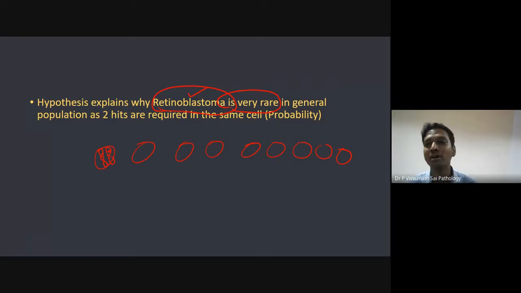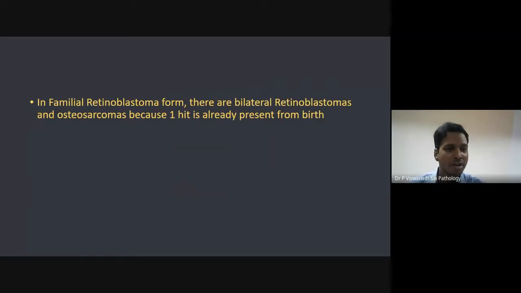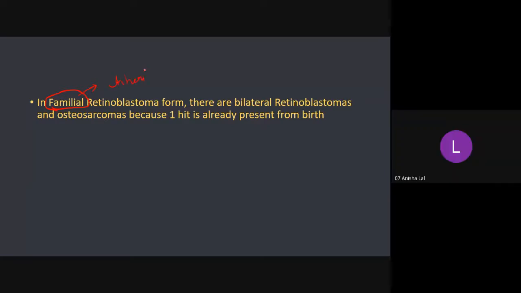So where can it be more? Can you think of anything where there can be more retinoblastoma? Are there any people who are more prone? Yeah, where every cell in their body is mutated. I'll talk about that. There is one condition which is called familial retinoblastoma. So what is the meaning of familial? That means the gene mutation is inherited.